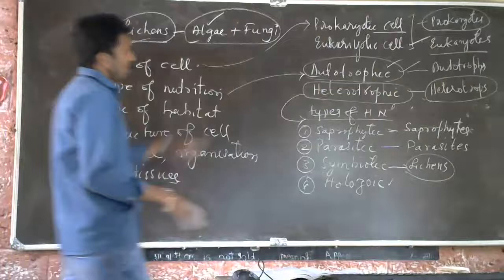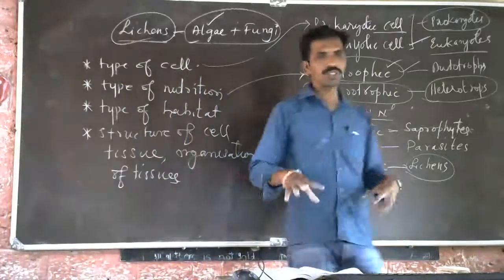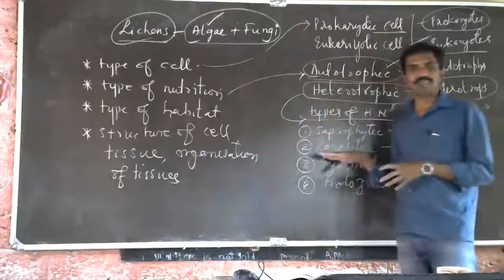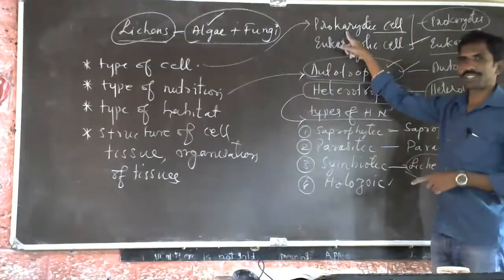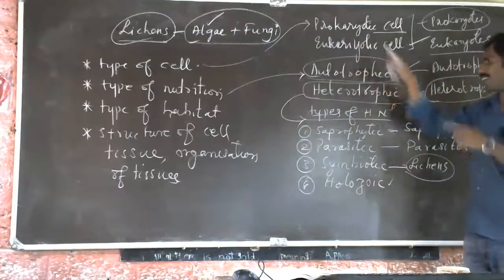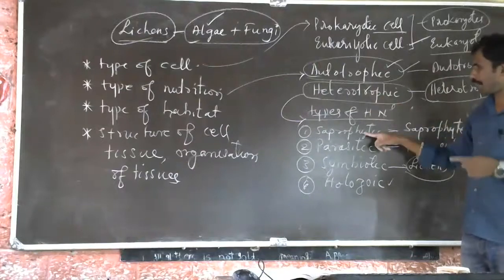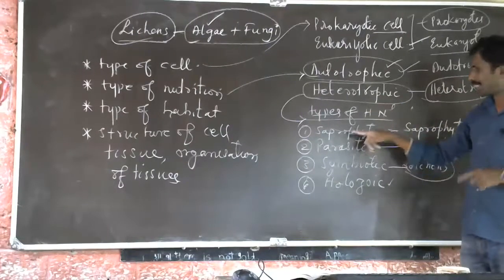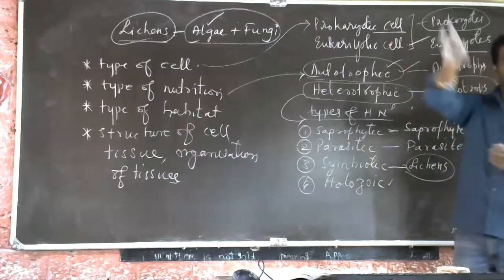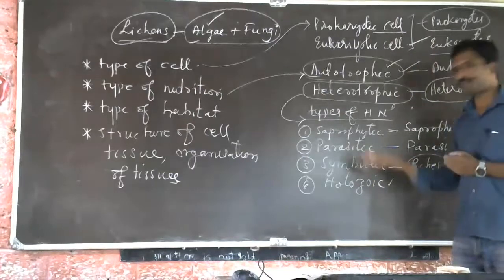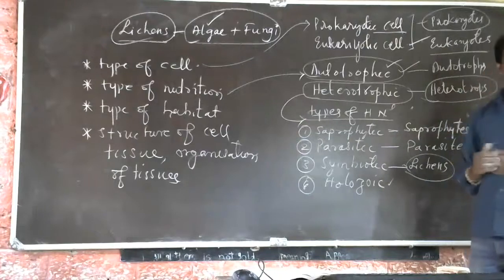This is how organisms are classified. Is it a eukaryote or a prokaryote? Is it autotrophic or heterotrophic? Is it a saprophyte or a parasite? If it is a saprophyte, it is placed in some group. If it is a parasite, it is placed in some group. If it is symbiotic, it is placed in some group.